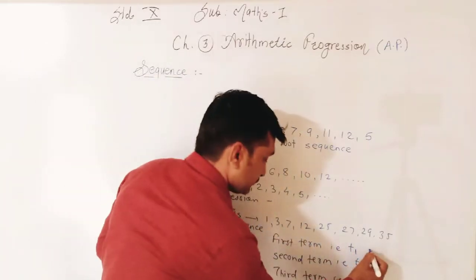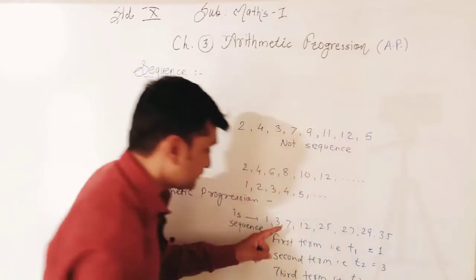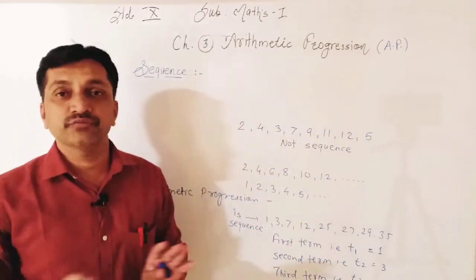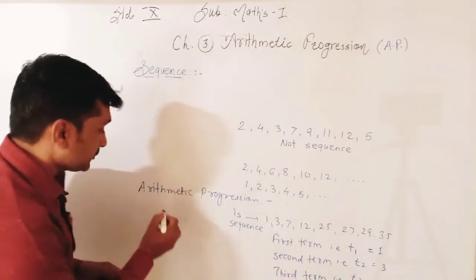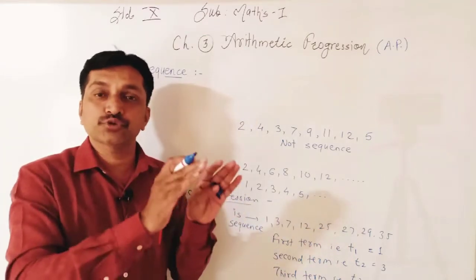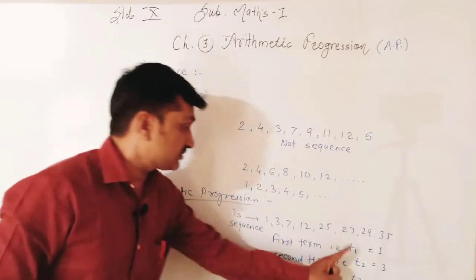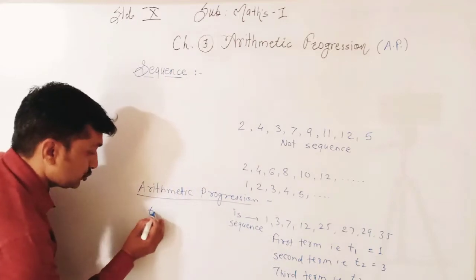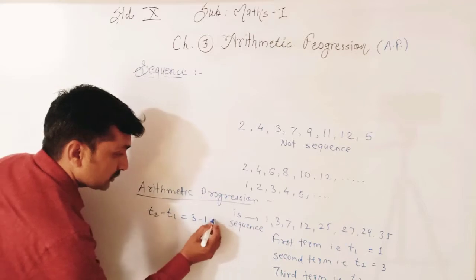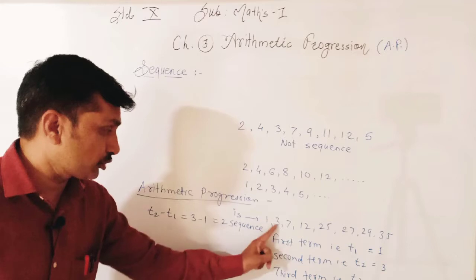What is the first term in this sequence? 1. What is the second term? 3. What is the third term, T3? 7. In this way we can write all terms. Now for arithmetic progression, the condition is that the difference between consecutive terms should be constant. Difference means subtraction. Second term minus first term, T2 minus T1. T2 is 3, 3 minus 1, we get difference 2.